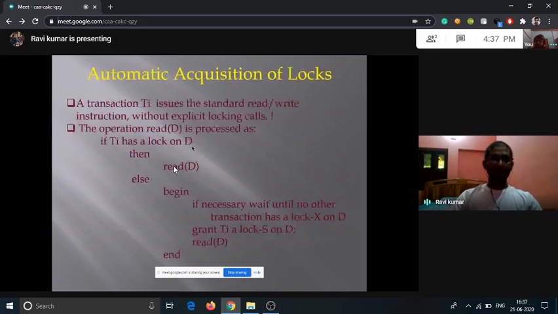Now, here I have described the algorithm of the read operation and the write operation.